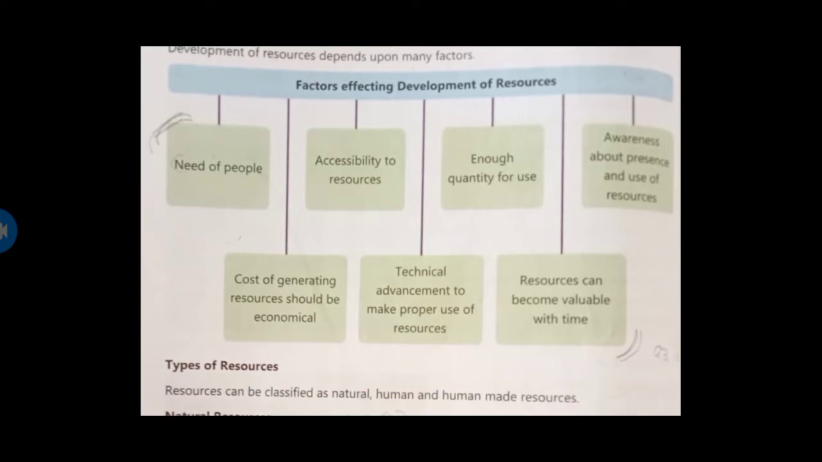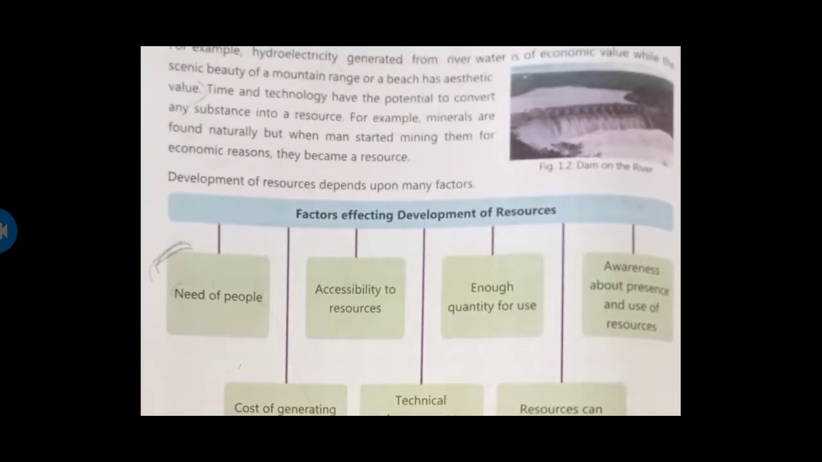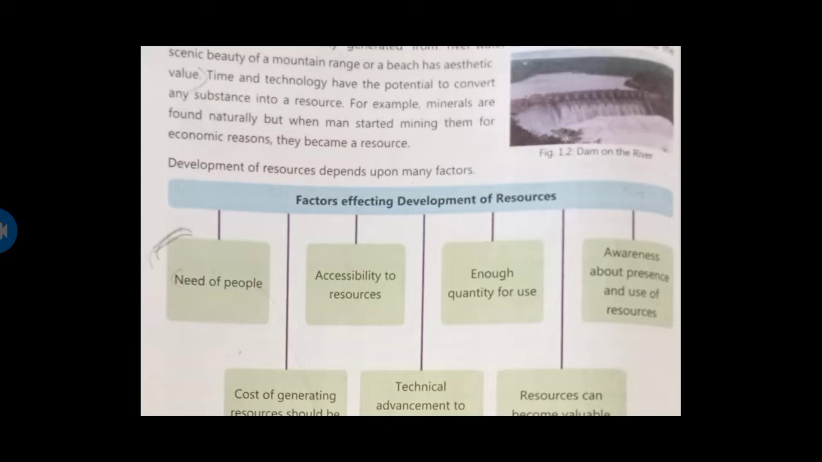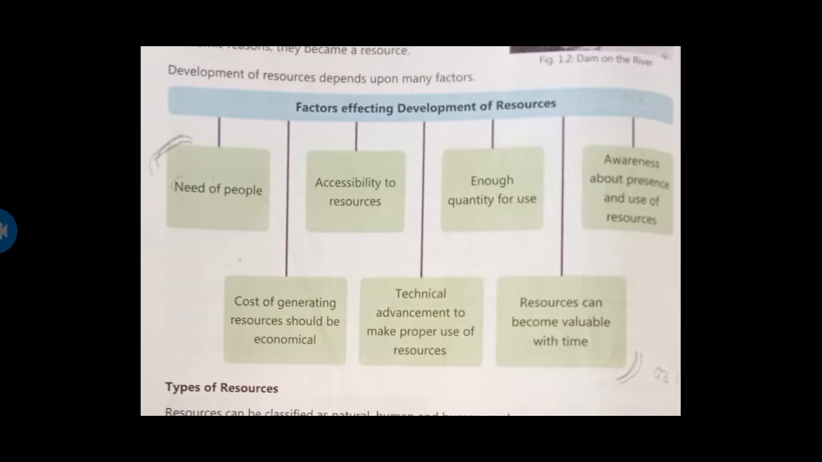So natural endowments become resources when man takes efforts to make changes in them. The minerals we were finding, nowadays man started mining them, so that it became for an economic reason. Once they are mined, these minerals are found and then sold in the market. That's how it becomes an economic reason.